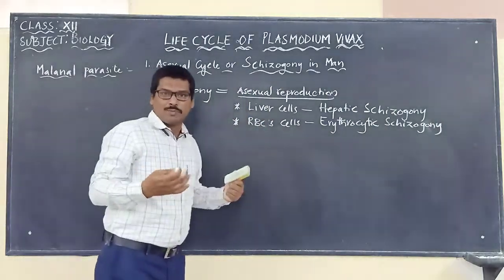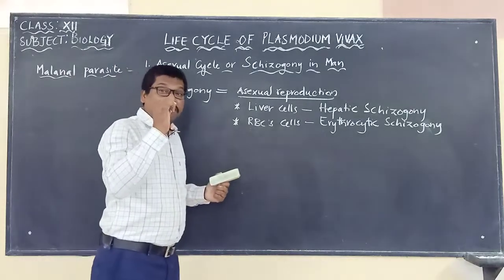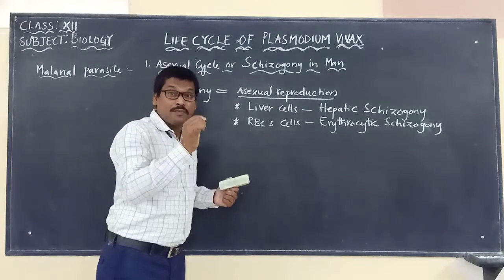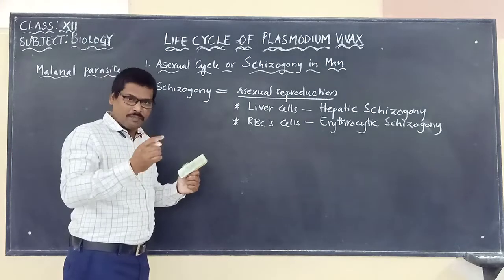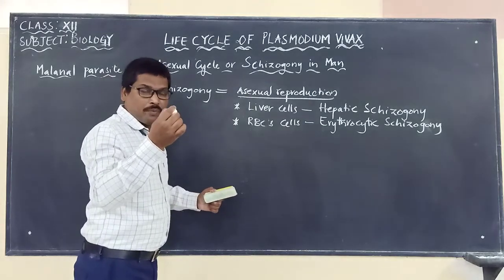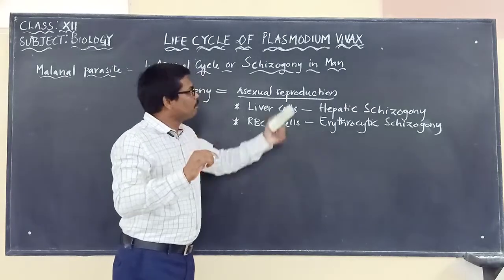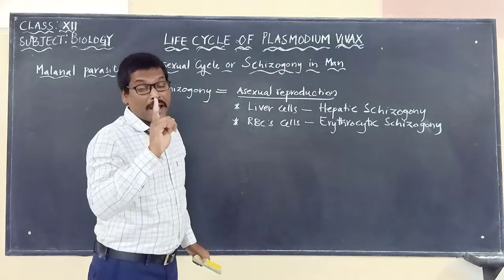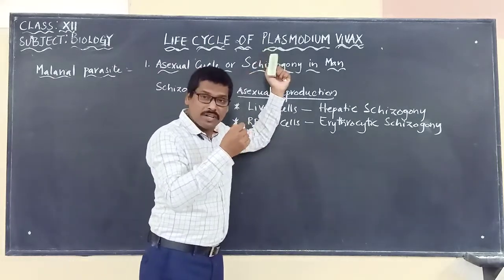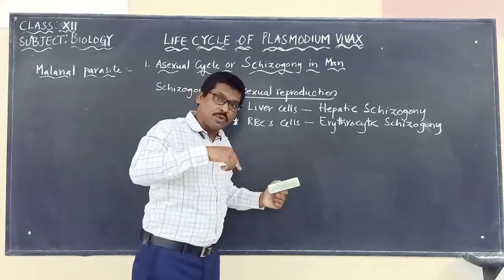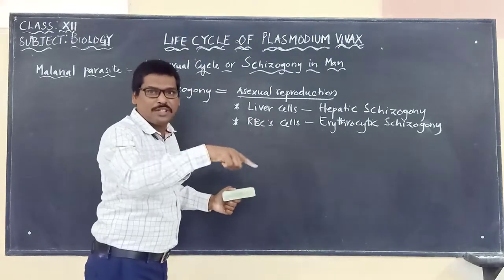Now, how will this process take place? Let us start like this. When an infected female Anopheles mosquito bites a healthy person. Infected female Anopheles mosquito means that mosquito is carrying the Plasmodium vivax at a particular life stage. Plasmodium vivax is present in the mosquito at a particular stage, and that stage will be released into the human body.